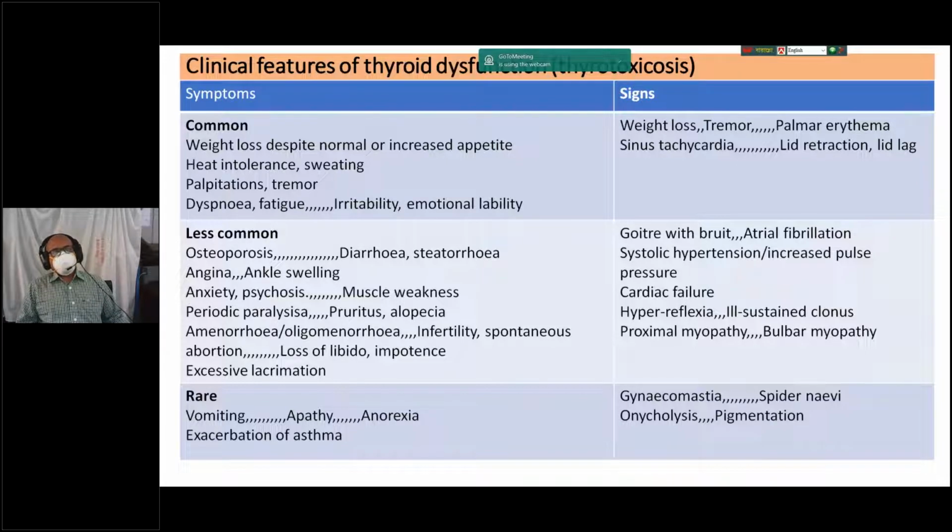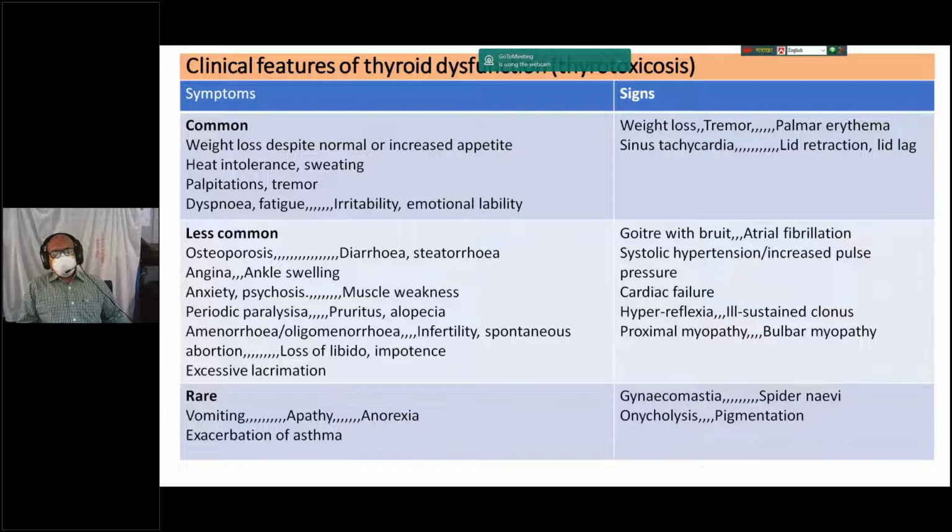In practical examination, different examiners ask you what the hand signs of Graves' disease are. You will say that on inspection of the hands, as per the usual protocol of inspection, palpation, percussion, auscultation, you will see palmar erythema, thyroid acropachy, excessive sweating, fine tremor, and sinus tachycardia or atrial fibrillation or high volume pulse, etc.